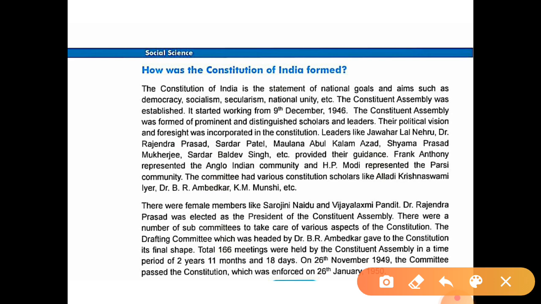Okay, remember the leaders: Jawaharlal Nehru, Dr. Rajendra Prasad, Sardar Patel, Maulana Abul Kalam Azad, Syama Prasad Mukherjee, Sardar Baldev Singh. They all contributed, they all gave their guidance.